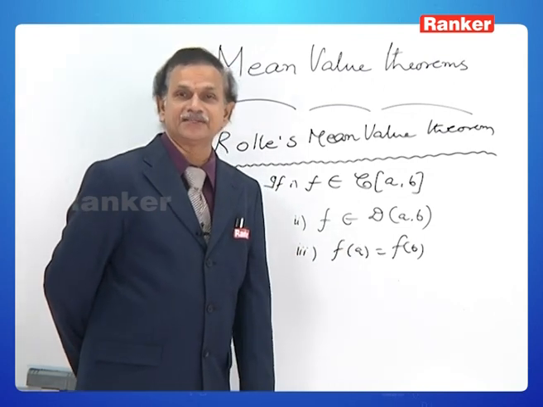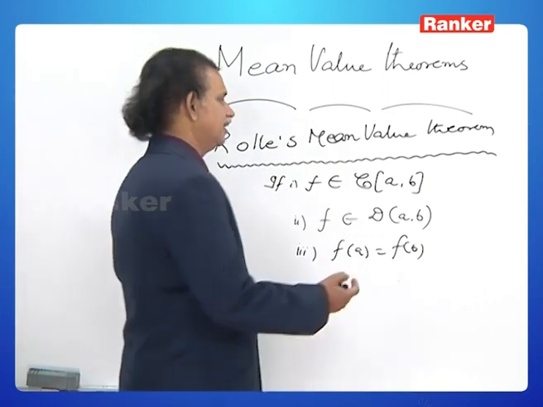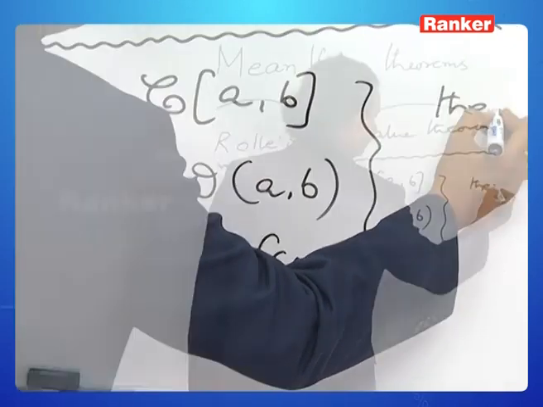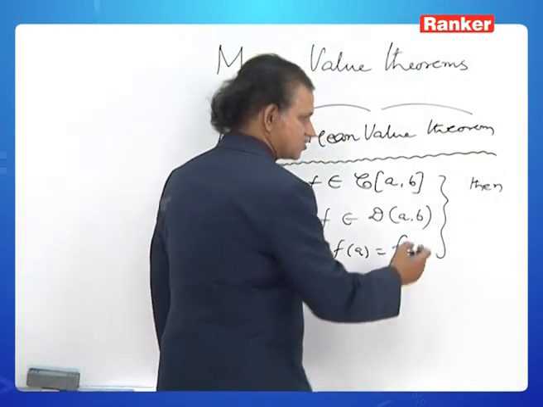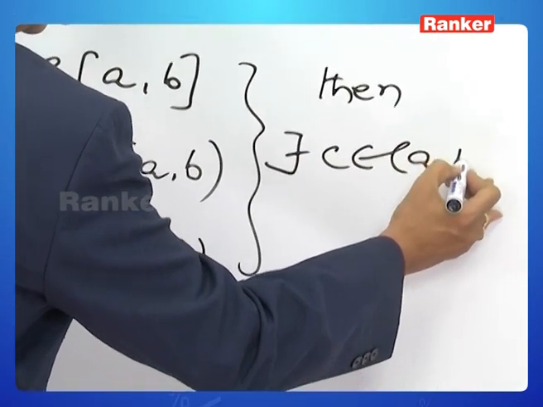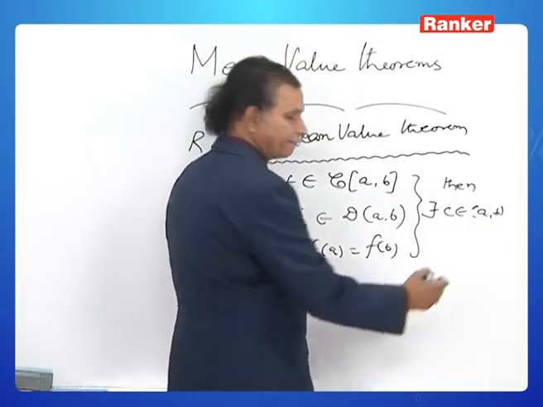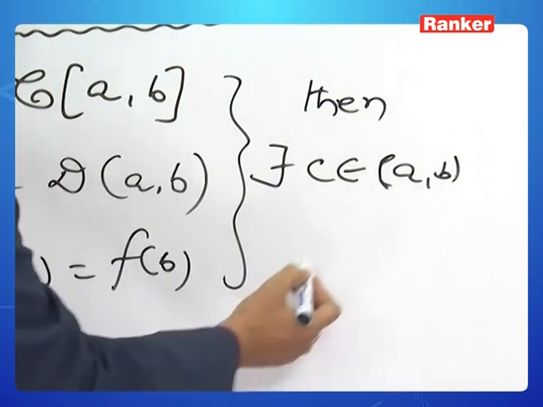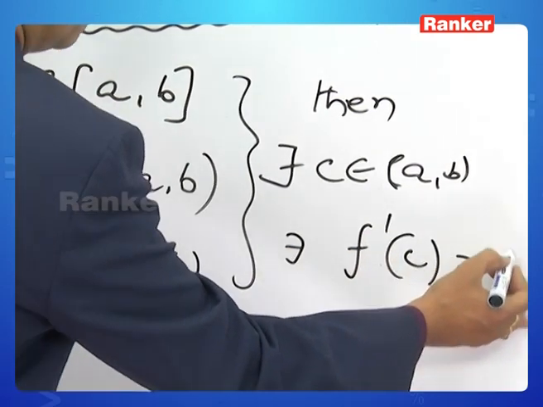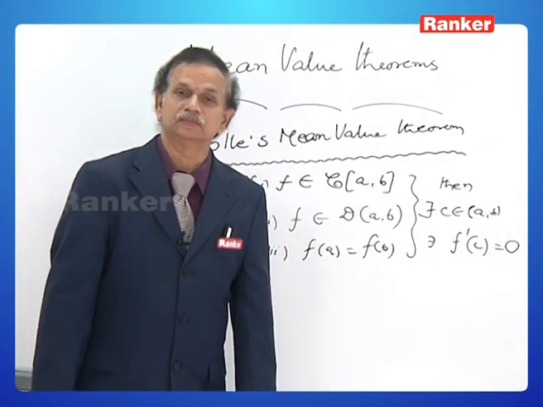If at all there is any function which satisfies these three conditions, then there exists c belongs to open interval a to b such that f dash c is equal to 0.